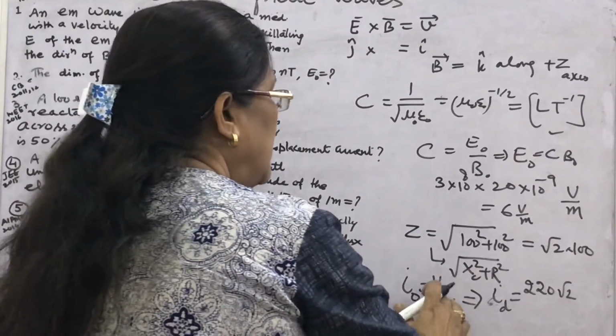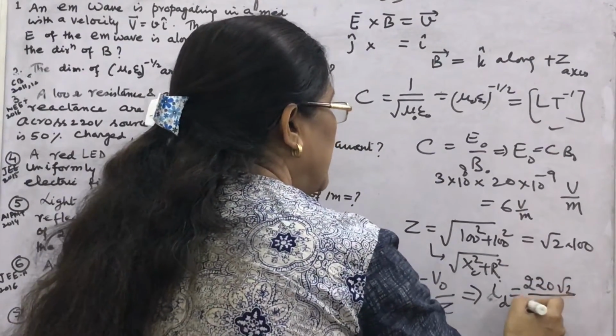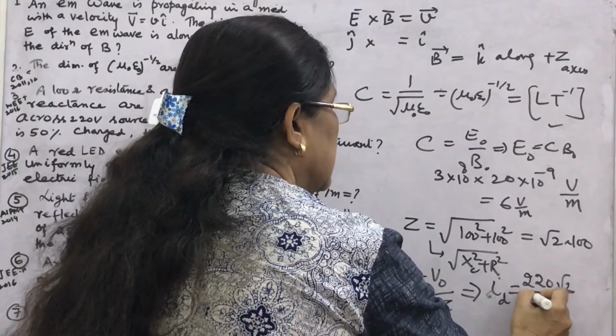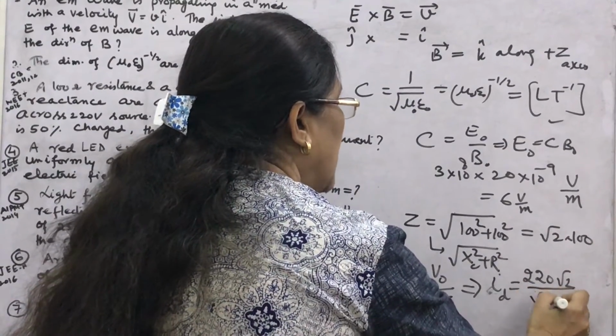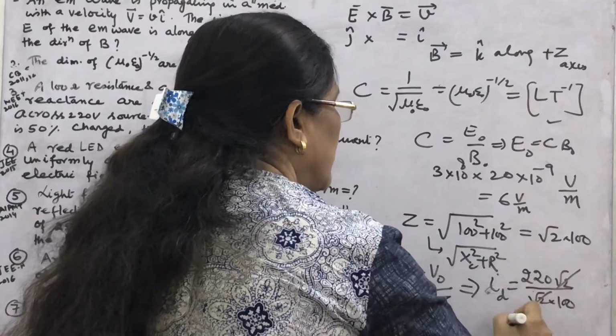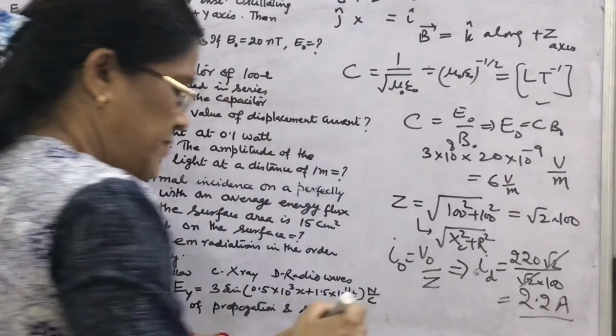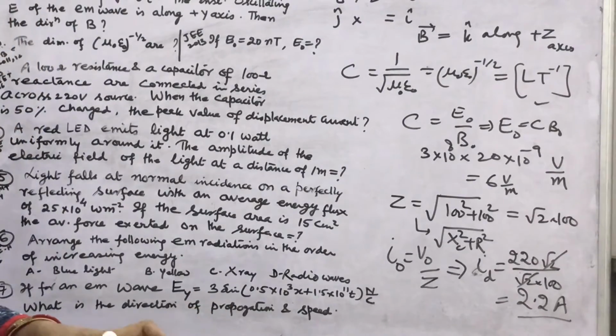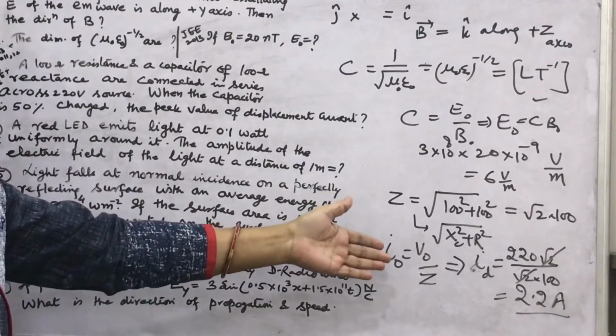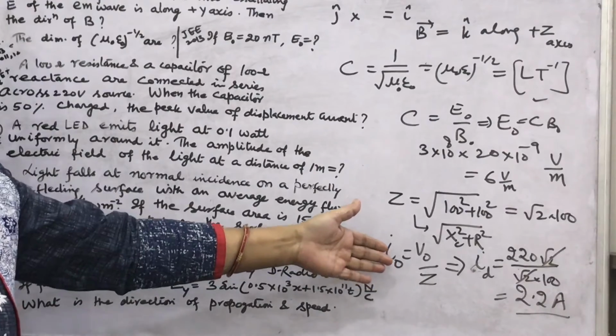So here the maximum voltage of the source will be 220 root 2 volt, and this is also root 2 into 100. Root 2 will be cancelled. So the answer will be 2.2 ampere. In this way, if you learn the relations, you can quickly find the answers.